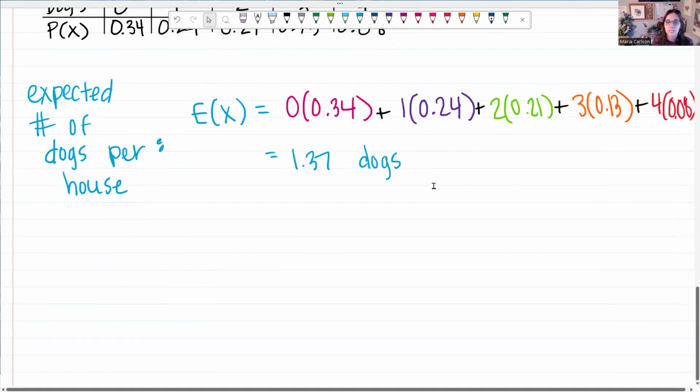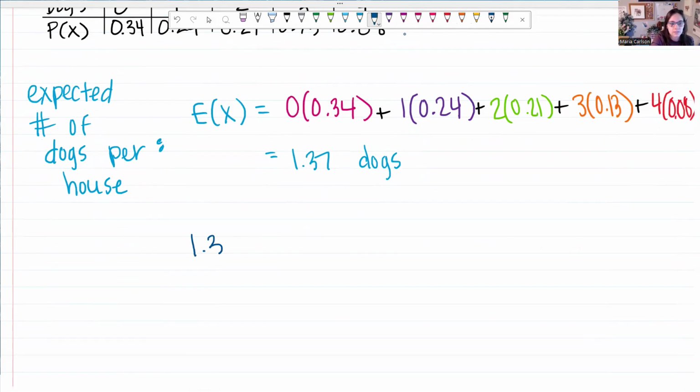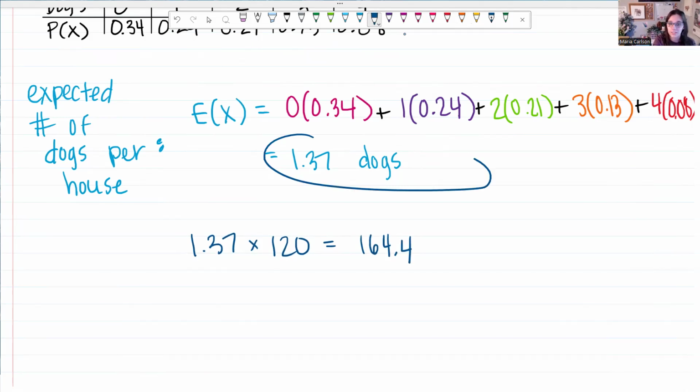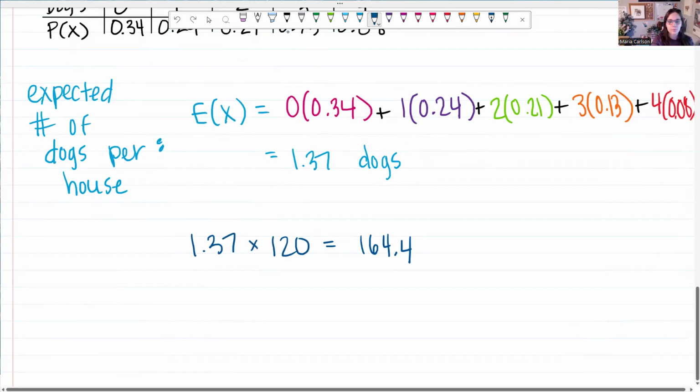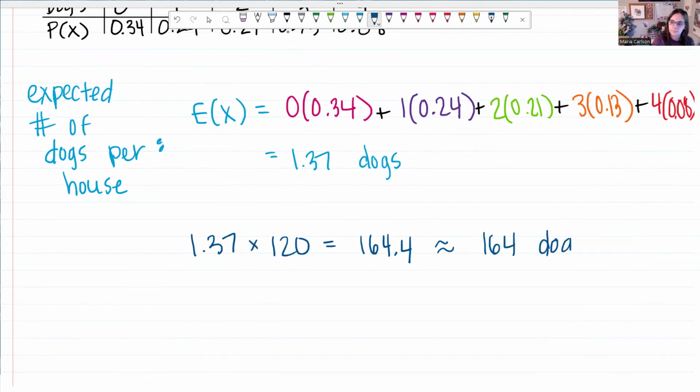So this is 1.37 dogs per house. Let's take this and multiply it times 120 households. And 1.37 times 120 is 164.4, which if I had rounded this value, that would have been a different number. So now this I will round to approximately 164 dogs in the 120 houses.